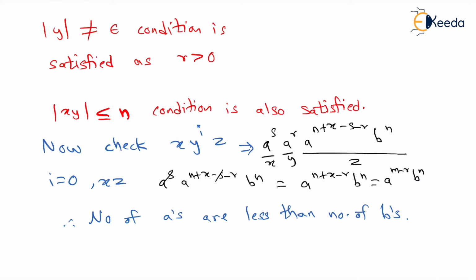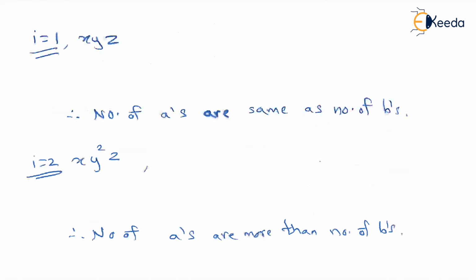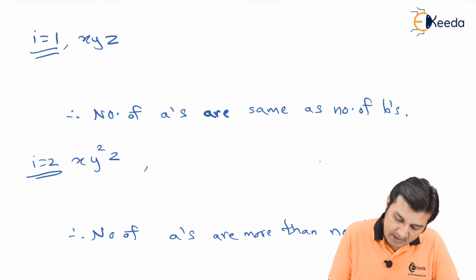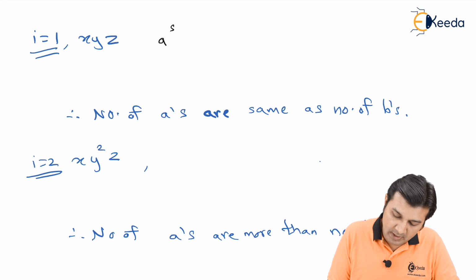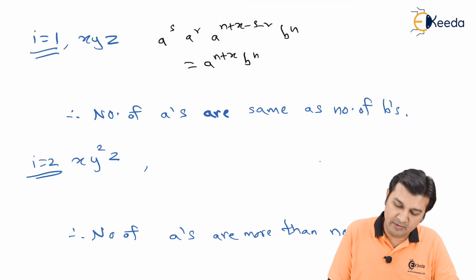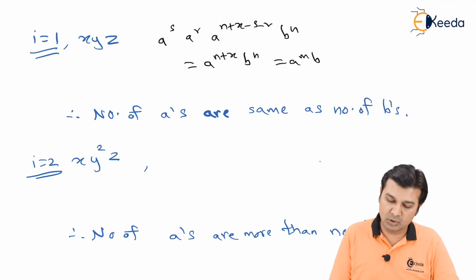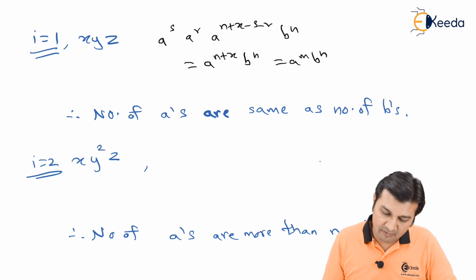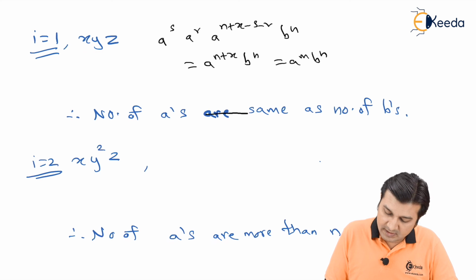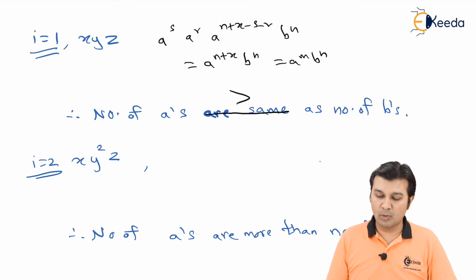Further going ahead, if I consider xyz, what I get over here is back the same thing, a raised to s, a raised to r, a raised to n plus x minus s minus r, b raised to n, which is a raised to n plus x into b raised to n, which is a raised to m, b raised to n, where my number of a's is greater than number of b's.